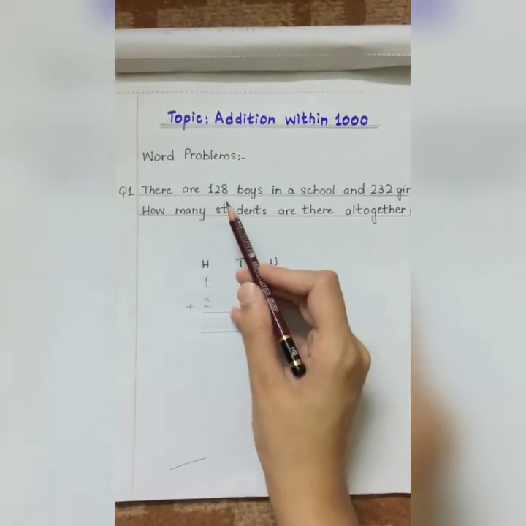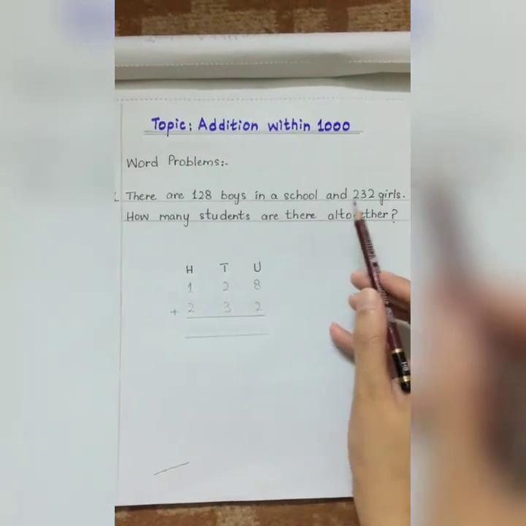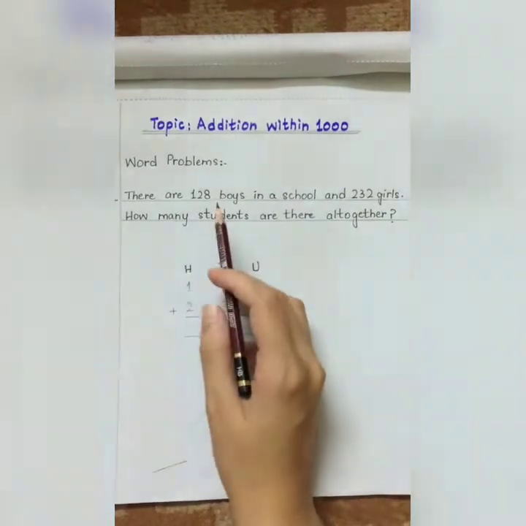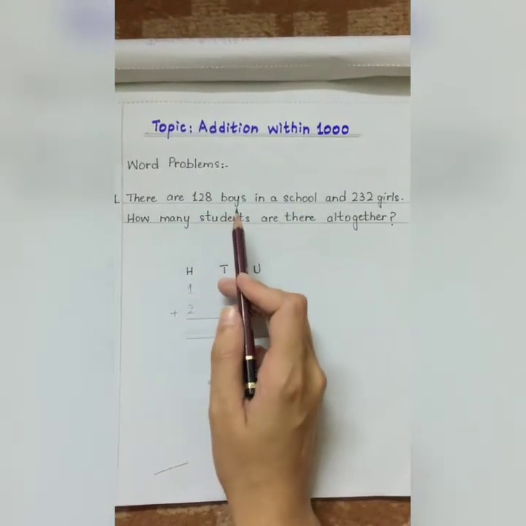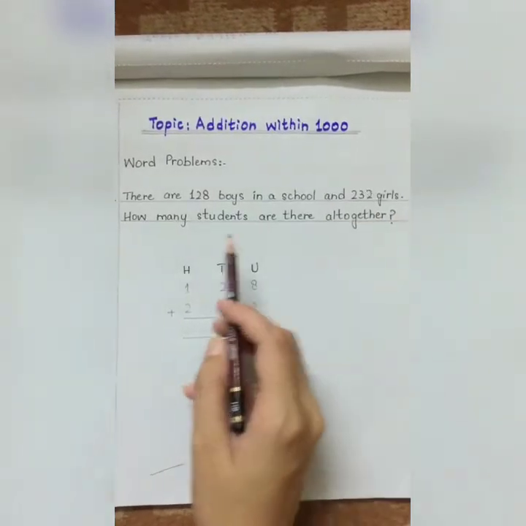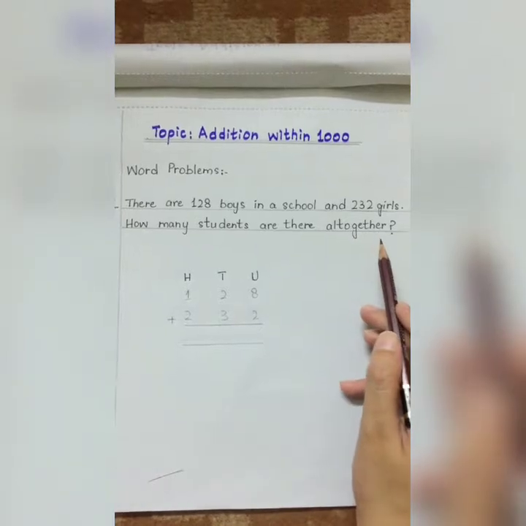There are 128 boys in a school and 232 girls. So students, there are 128 boys and 232 girls. How many students are there all together?